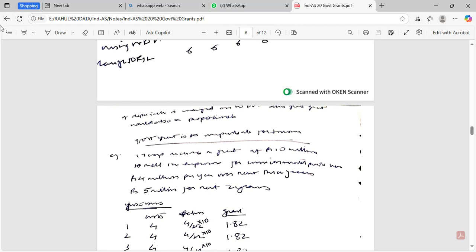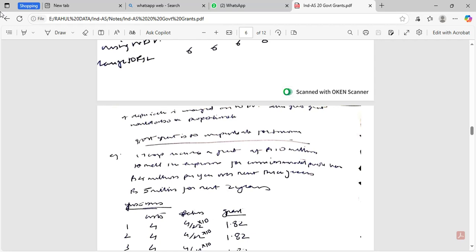Corporate receives a grant of rupees 10 million to meet the expenses for environmental promotion, 4 million per year for the first 3 years and 5 million for the next 2 years. So total is 22.